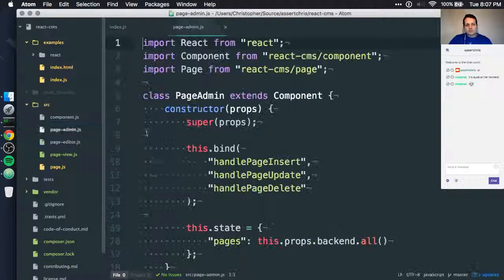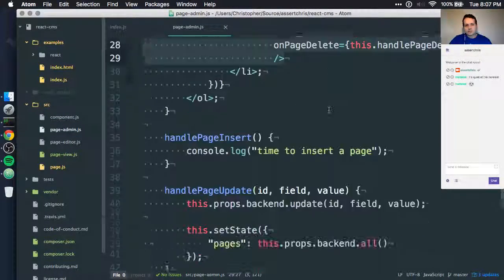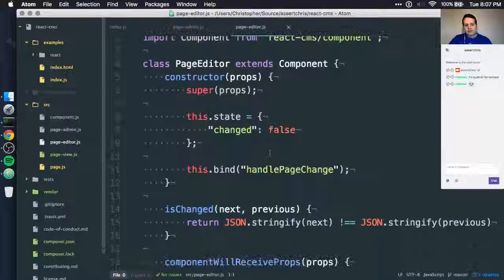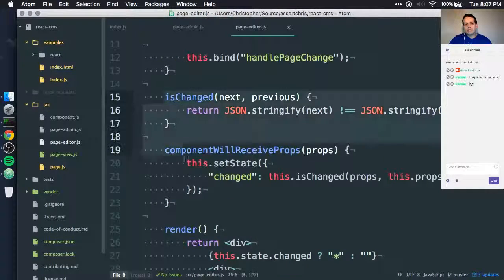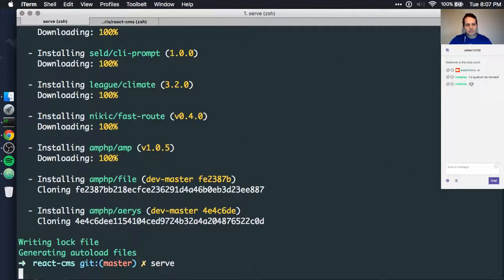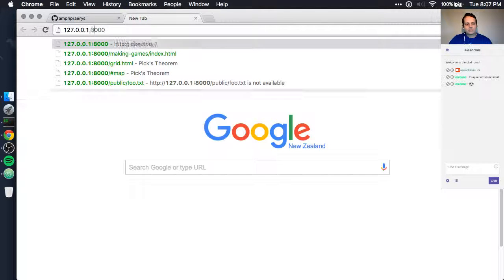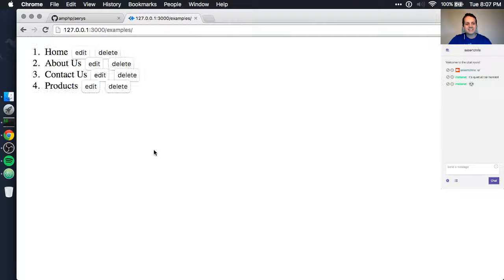Page admin's largely unchanged. We have methods for inserting, updating, and deleting, and this applies across the board. I don't think there's anything really significant that I'm doing here. Oh, I have added a way to check whether props will be updated. So now if we serve this, if we use our trusty npm serve and we open this in a browser, 127.0.0.1:3000, and we go to examples, there's so much stuff in here.